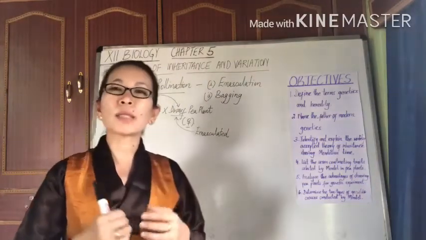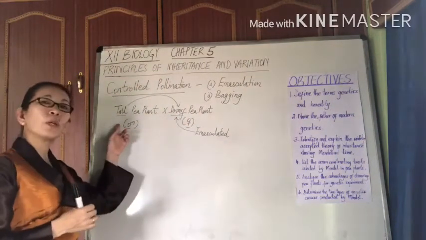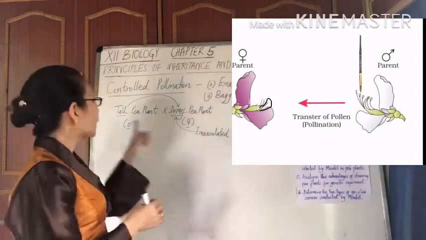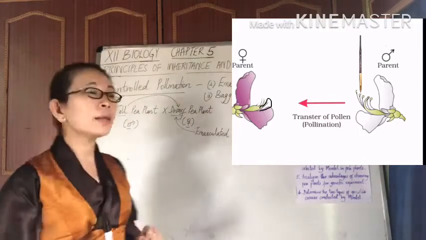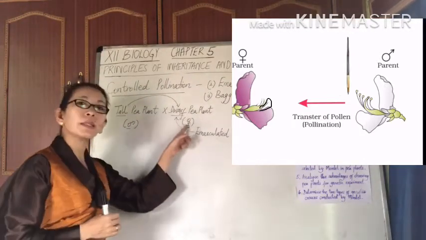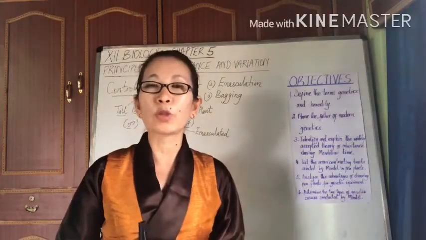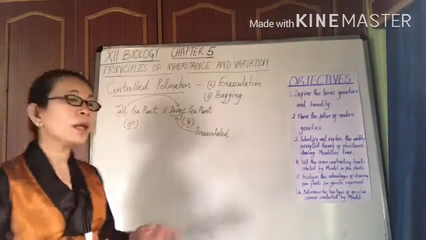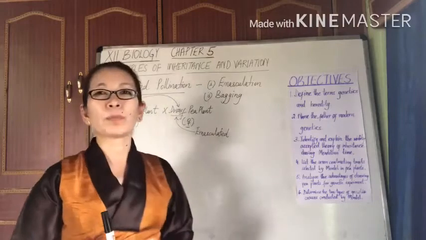Now, once the stigma matured, he collected the pollen grains by hand, right? He collected the pollen grains of the male tall plant, and then painstakingly dusted them onto the stigma of the dwarf pea plant, which was his female parent here. And in this way, he was able to perform controlled pollination, right?